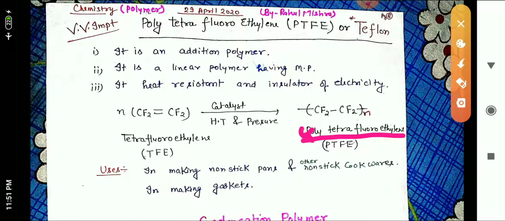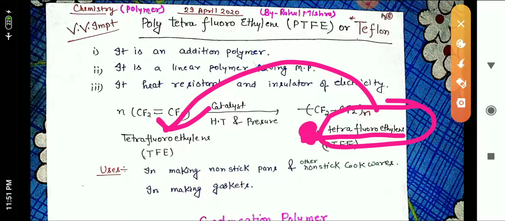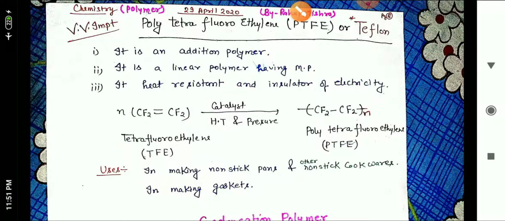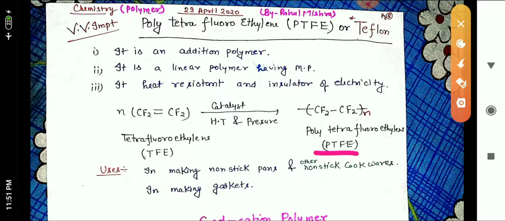It is obtained by removing poly. Polytetrafluoroethylene से poly को हटा दें तो हमको इसकी monomer unit मिल जाएगी. The monomer unit is tetrafluoroethylene. So the monomer unit of PTFE is TFE.